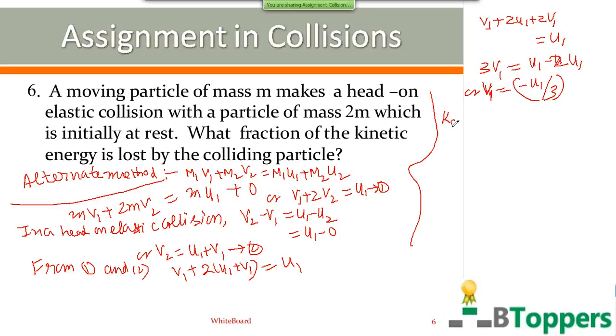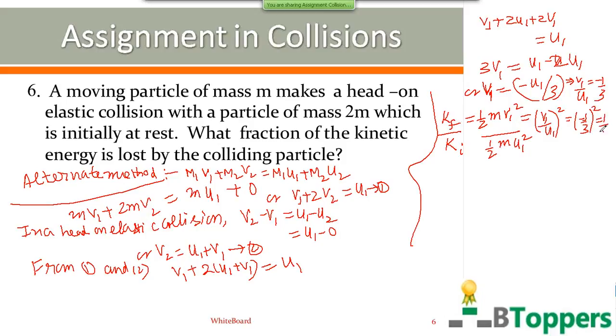So the ratio of the final kinetic energy and initial kinetic energy of the first particle. Let Ki denote the initial kinetic energy of the first particle before collision, and Kf denote the final kinetic energy of the first particle after collision. Final kinetic energy after collision equals half m v1 square. Initial kinetic energy just before collision is half m u1 square. So that is (v1 by u1) whole square. From here you can write v1 by u1 equal to minus 1 by 3. So minus 1 by 3 whole square, which will be equal to 1 by 9.